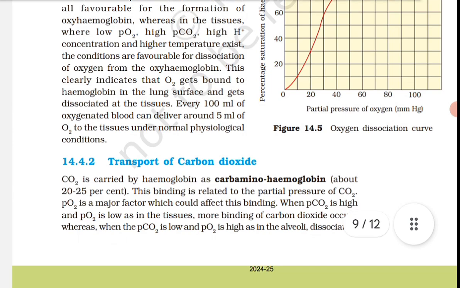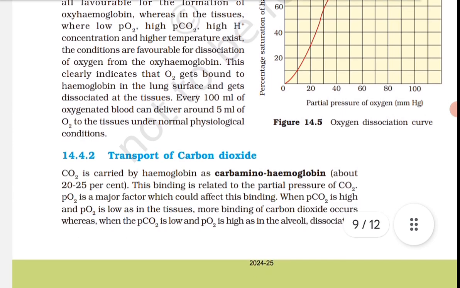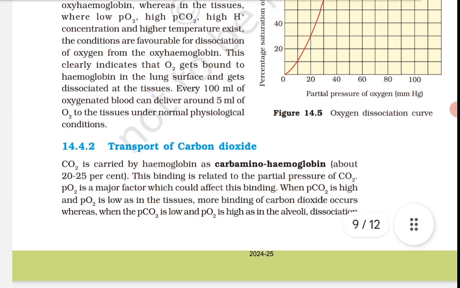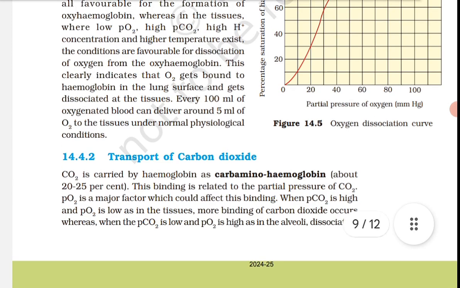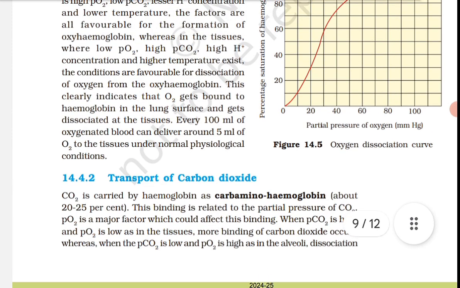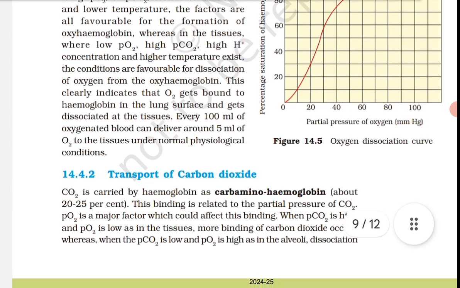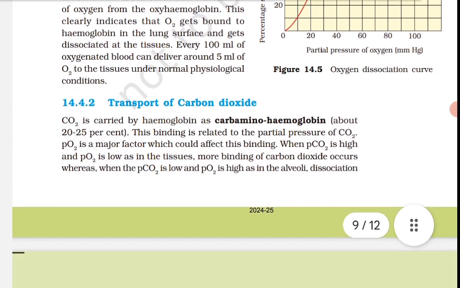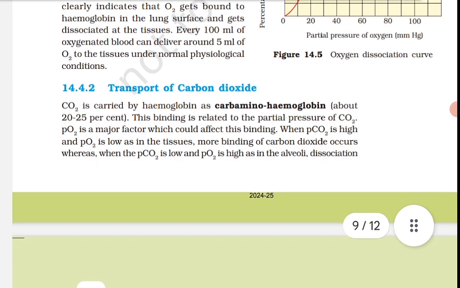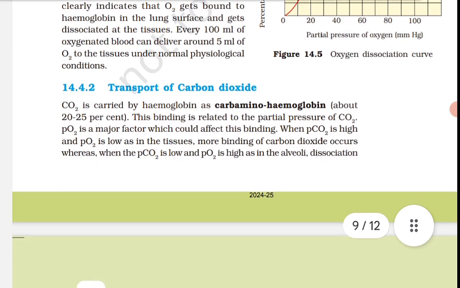This clearly indicates that oxygen gets bound to the hemoglobin in the lung surface and gets dissociated at the tissues. Every 100 ml of oxygenated blood can deliver around 5 ml of oxygen to the tissues under the normal physiological conditions. So the next is transport of carbon dioxide.